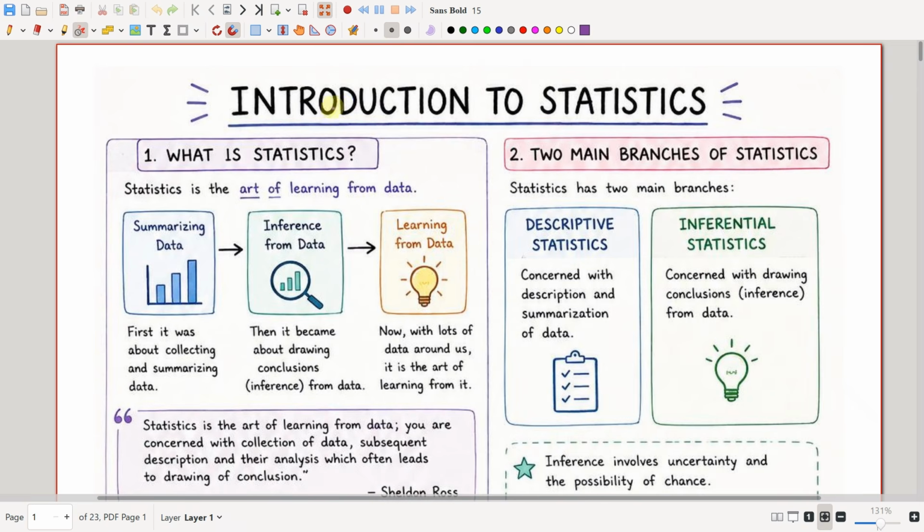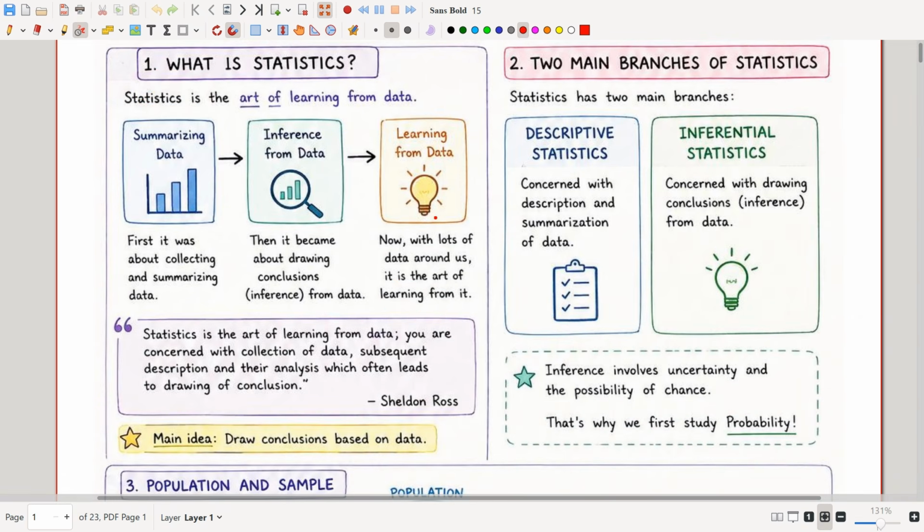At first, let us see the introduction to statistics. What is statistics? Statistics is the art of learning from data. That is, we'll be summarizing data and we'll be taking some inferences. Inferences means insights. We'll be taking insights from data and learning from the data. First, it was about collecting and summarizing data. Then it became about inference, drawing some conclusions and insights from the data. Now, with lots of data around us, it is the art of learning from it.